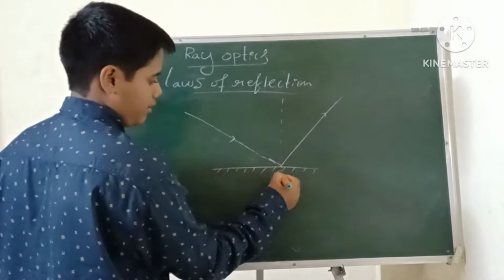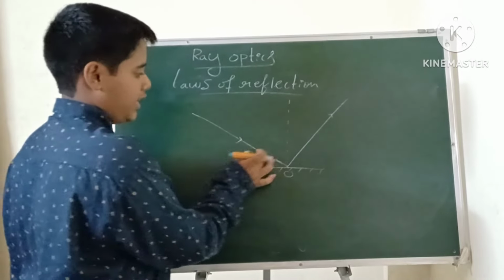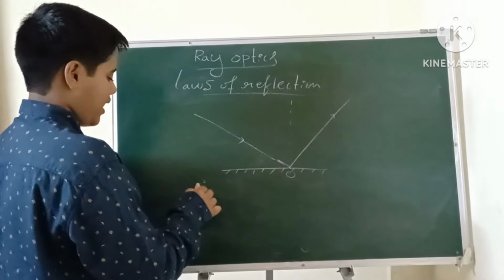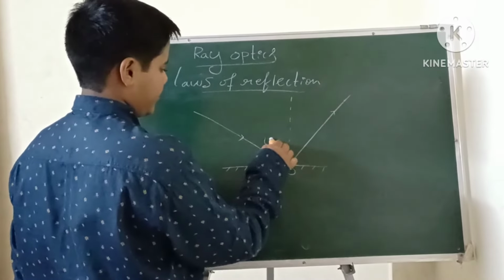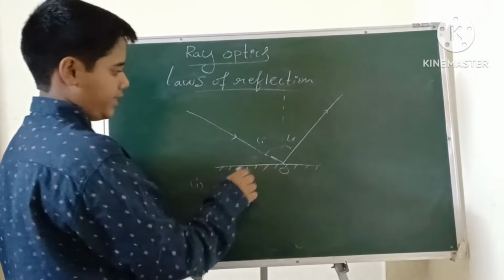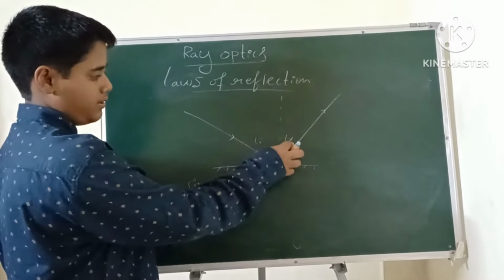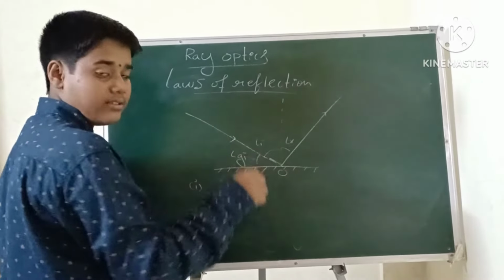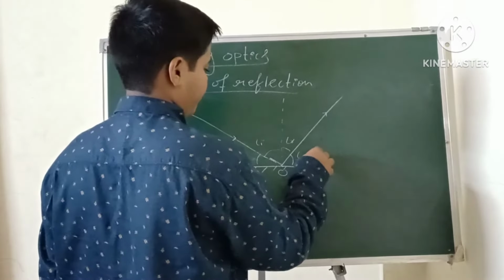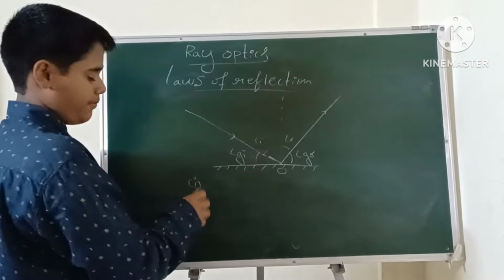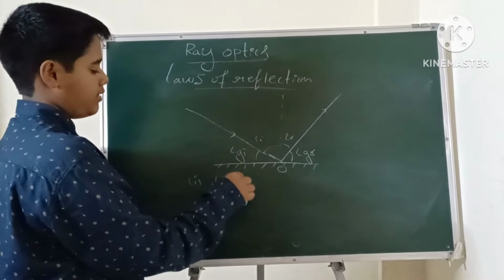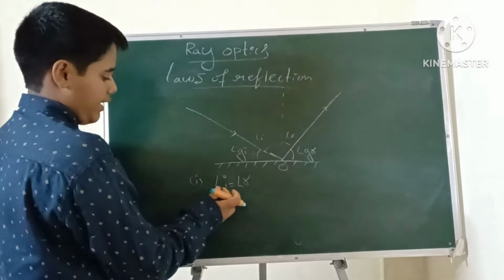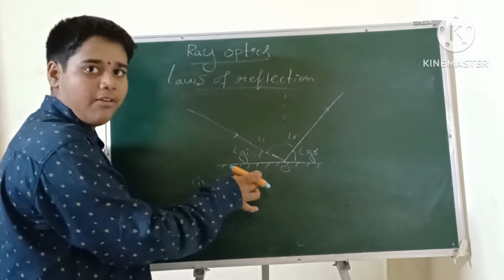I am taking O as the point where the incident ray and reflecting ray meet. The first law is: angle of incidence is equal to angle of reflection.